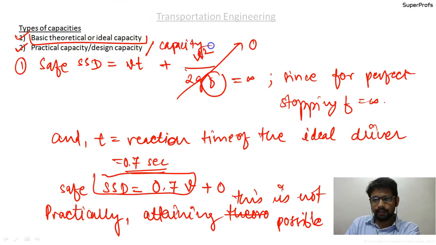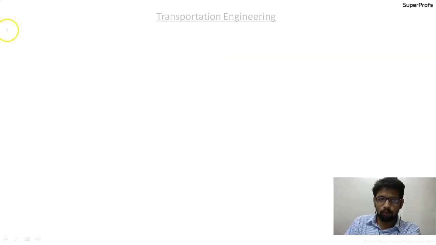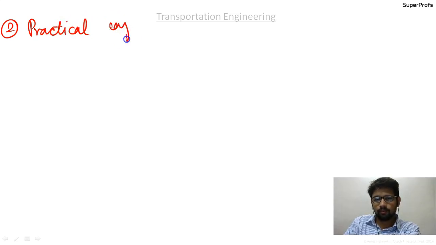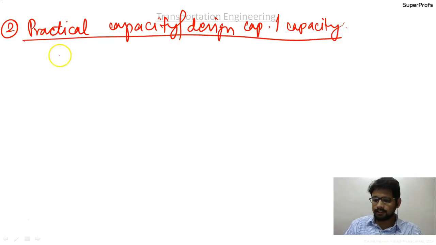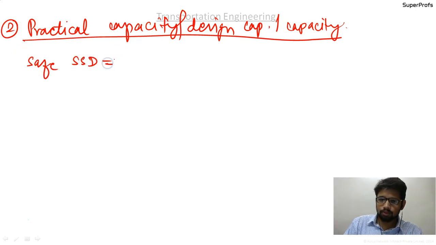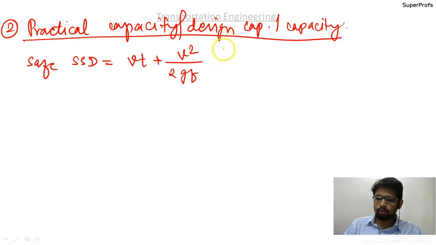So practically, we will discuss the type 2 of the capacity, that is the practical capacity, also called the design capacity or simply capacity. Practically what happens is that safe SSD is given as Vt plus V square upon 2gf for any road.